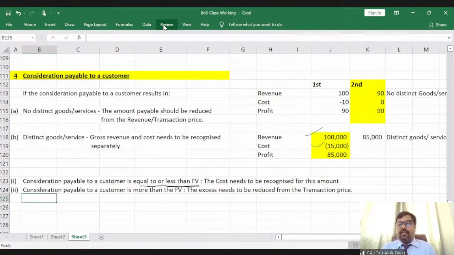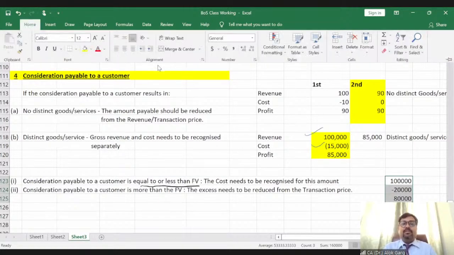So in this particular case, what is the total value of the transaction? 1 lakh rupees is the value of the television, and you are paying 20,000 to the customer. So net 80,000 is there. So whether this has to be recorded in this manner, the answer is no. This is not required to be recognized in this manner.